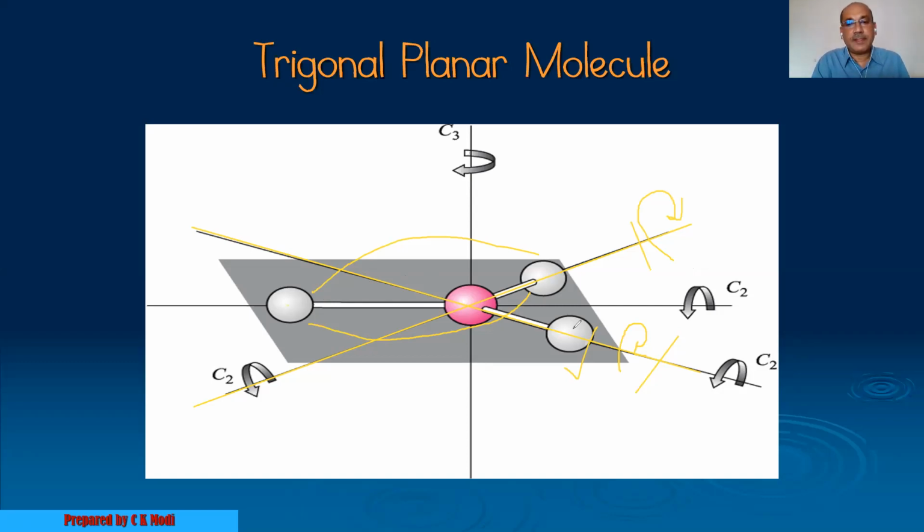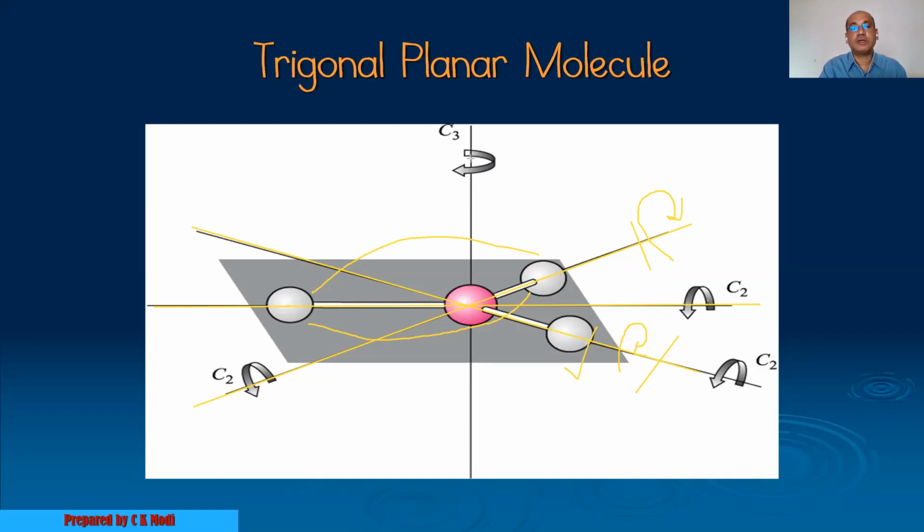So this is another C2. In the same way, the third C2 passes through the third fluoride atom and the boron atom, and after the 180-degree rotation the other two fluoride atoms interchange their positions. So this is also a C2. How many C2s are there? There are three C2s.